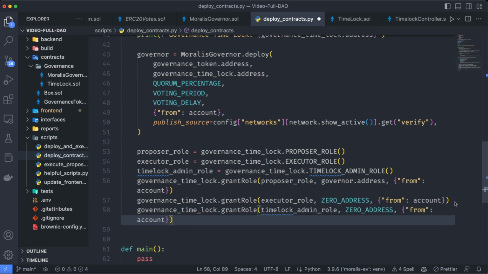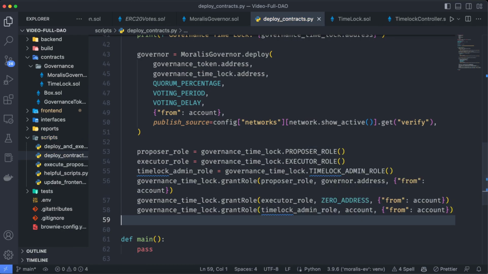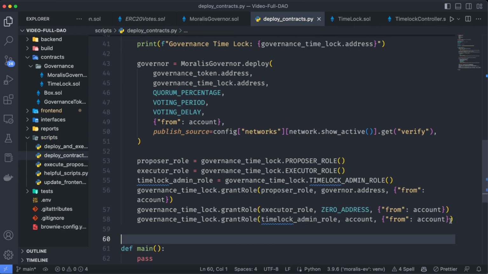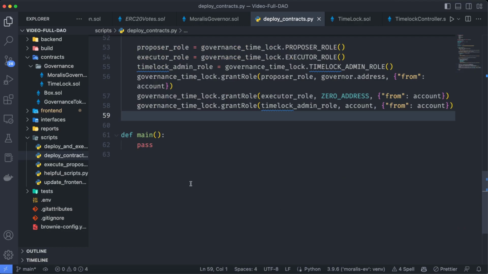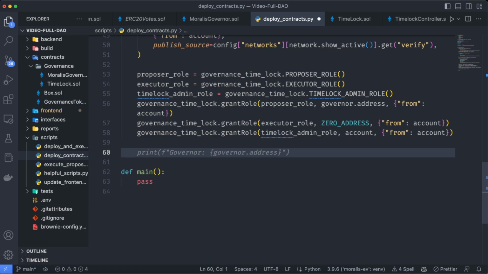In this case, it's going to be the account which is deploying this. And remember, this admin role is not the admin role of the governance itself, but the admin role of the time lock contract. And as I told you, in order to make this more democratic, this admin role should be renounced afterwards.